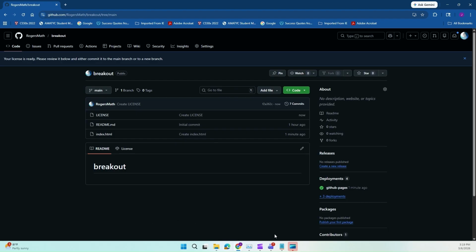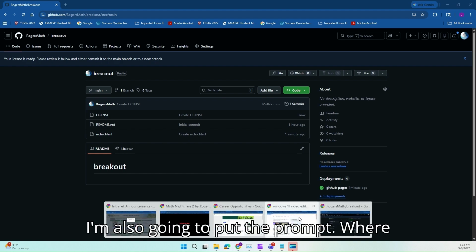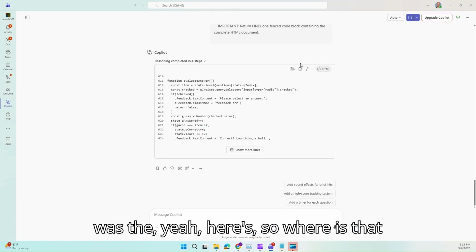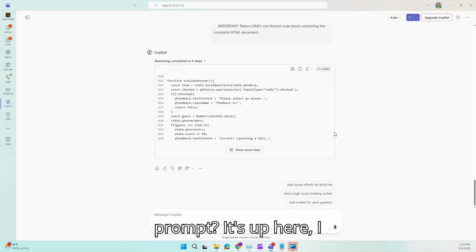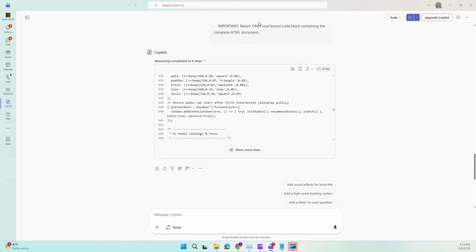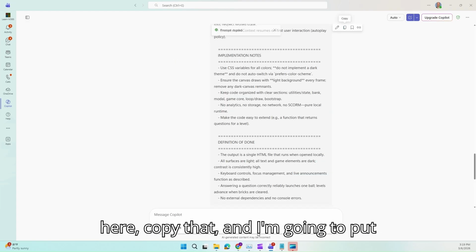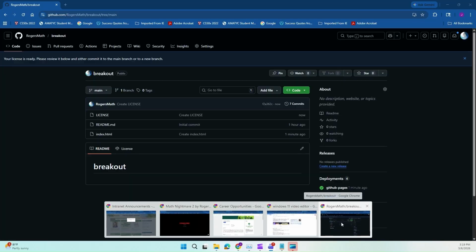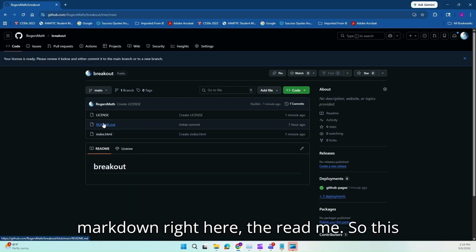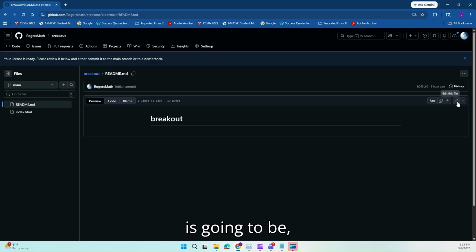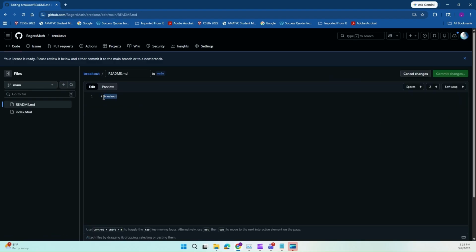I'm also going to put the prompt. Where is that prompt? It's up here, I think. So I'm going to take this prompt right here, copy that, and I'm going to put that into the markdown right here, the README. So this is going to be, here is the prompt used to create this project.